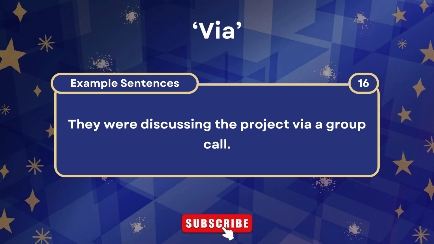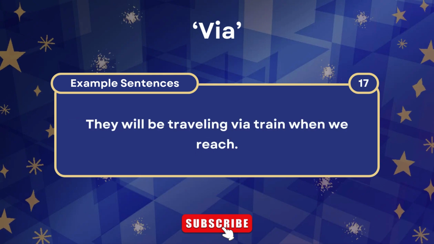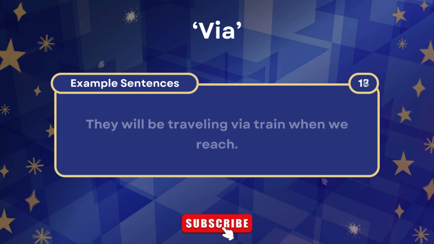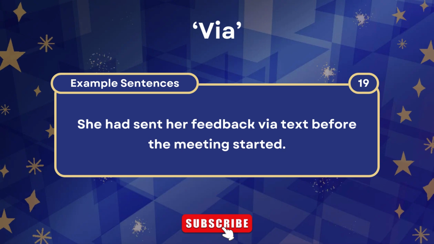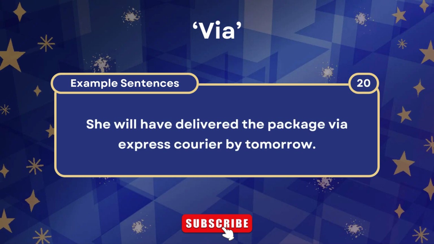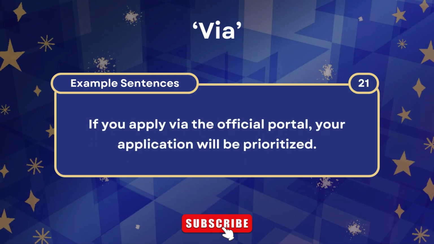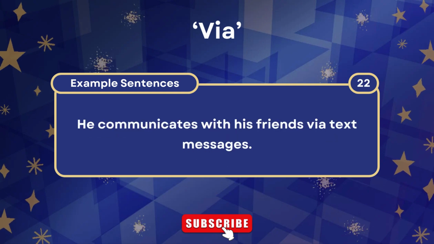They were discussing the project via a group call. They will be traveling via train when we reach. She has communicated her concerns via email already. She had sent her feedback via text before the meeting started. She will have delivered the package via express courier by tomorrow. If you apply via the official portal, your application will be prioritized. He communicates with his friends via text messages.